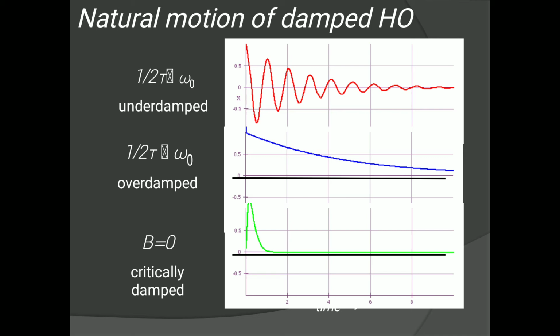Yes, 1 upon 2t is what? t is the time constant, and omega 0 is the angular velocity, right? So when 1 upon 2t is very small compared to omega 0, that is the underdamping situation, and here the damping is very small.